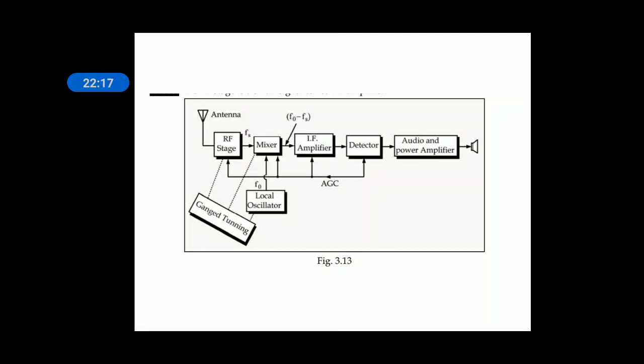What is the need of AGC? The reason is that the antenna is a passive device which receives weak signals as well as strong signals coming from the transmitter. When the signal is strong, the output of the loudspeaker becomes more because the gain is constant. The IF amplifier and RF amplifier gains are constant.